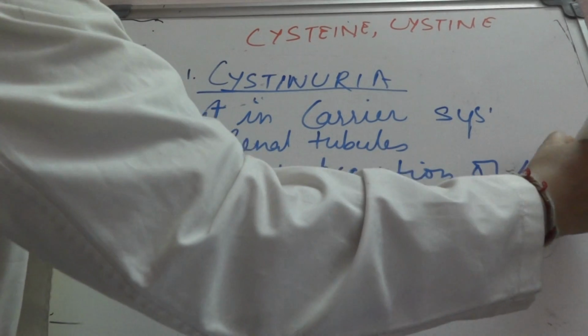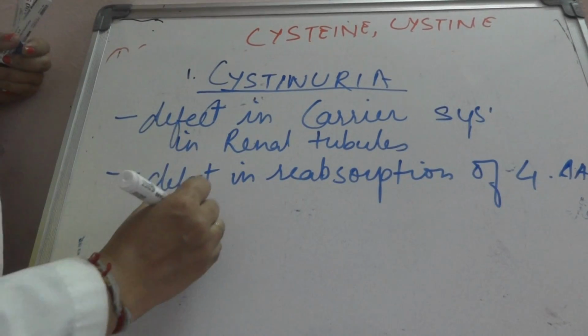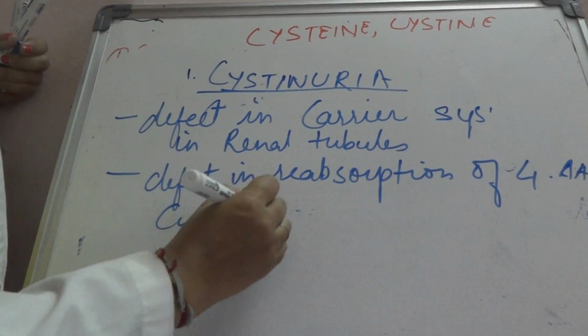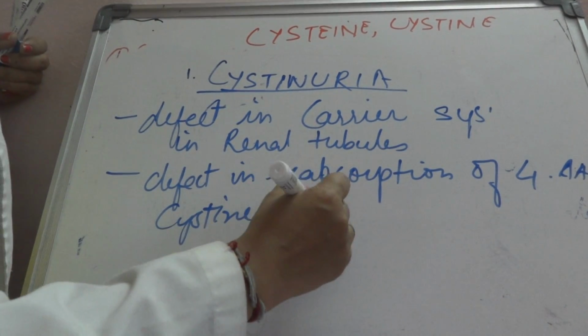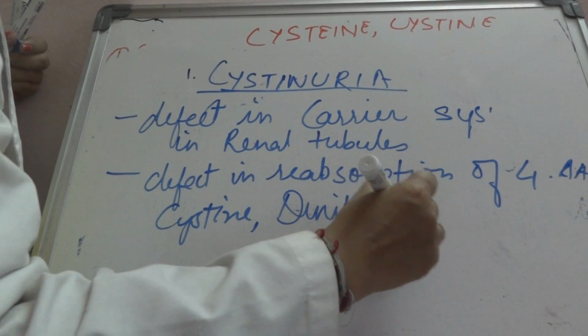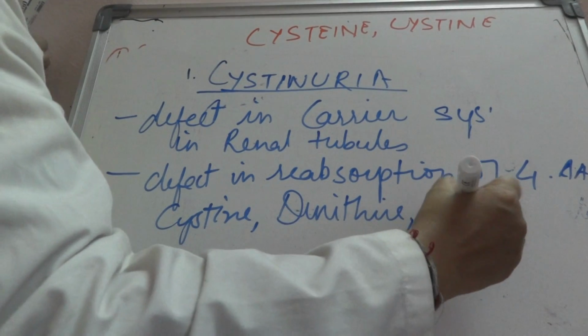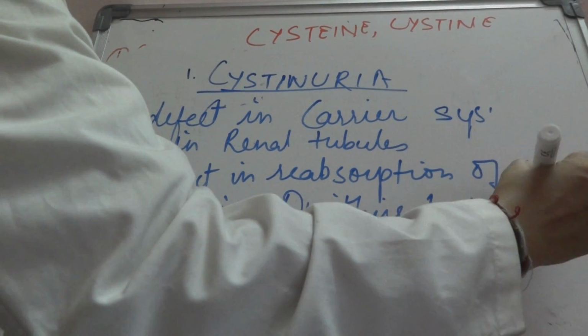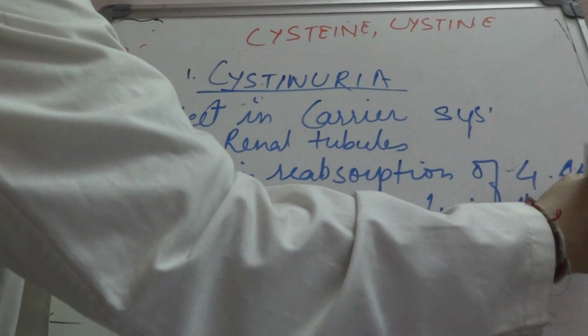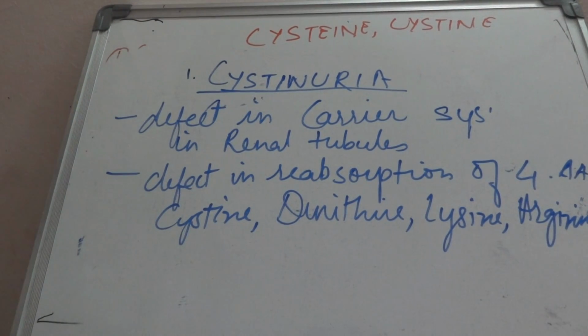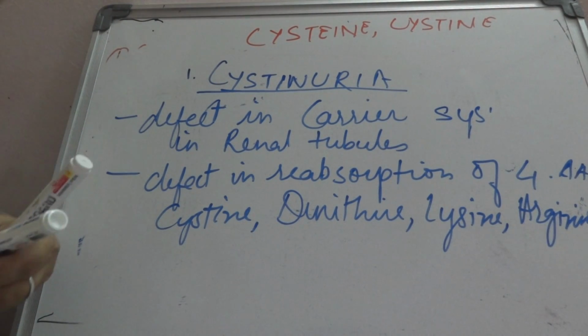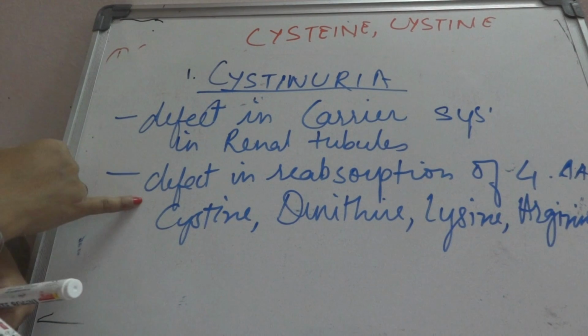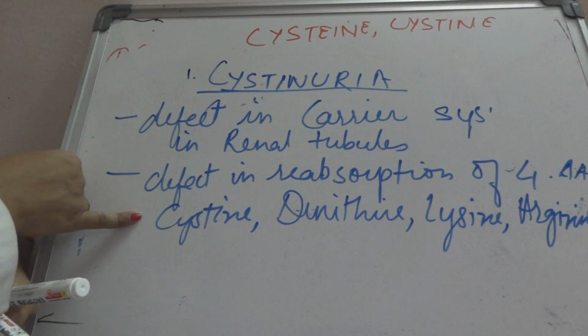They are cystine, ornithine, lysine and arginine. The reabsorption of these 4 amino acids is defective.